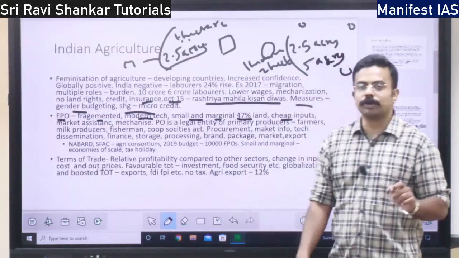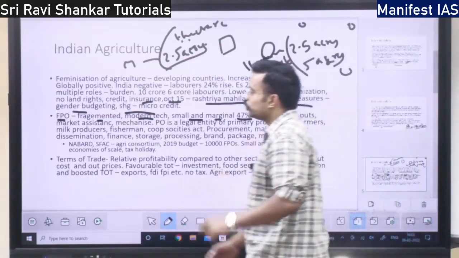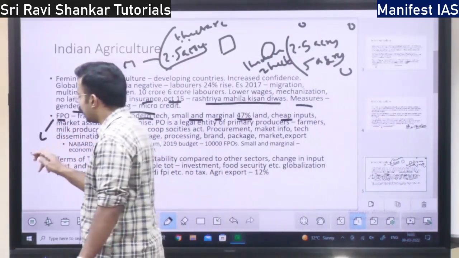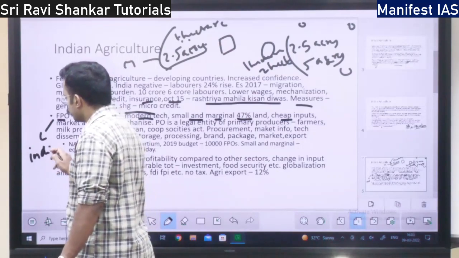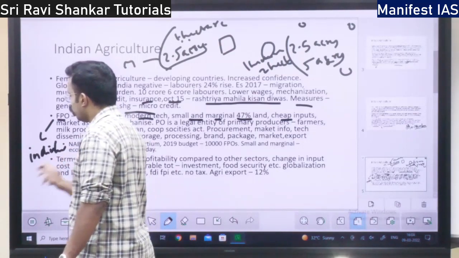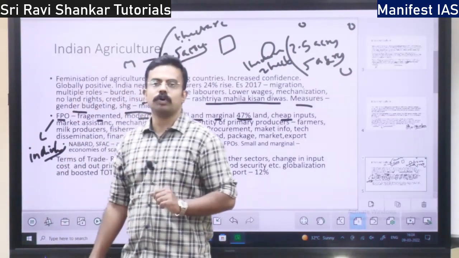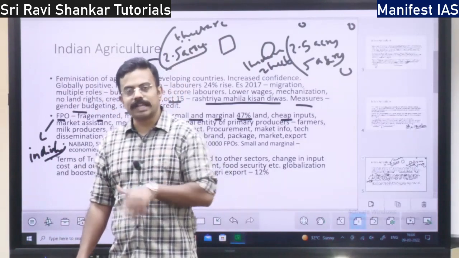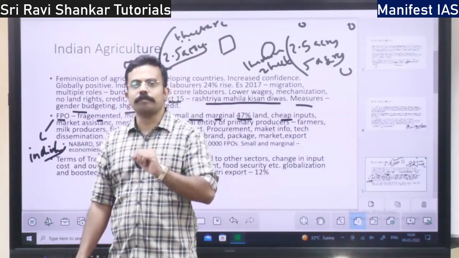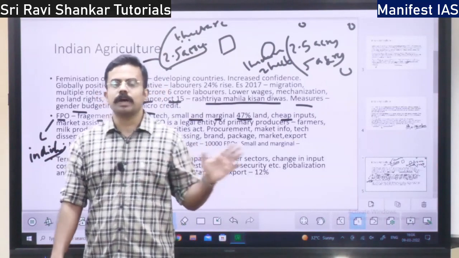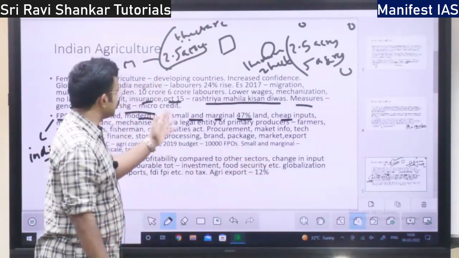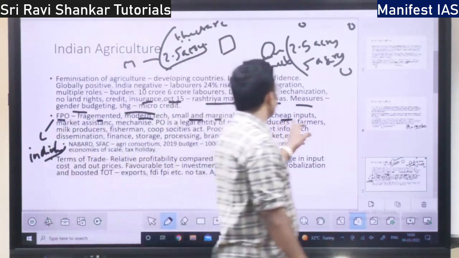But under farmer producer organization, the individual farmer will still be owning the land. So the individual farmer will not sell the land to FPO, right? Whereas FPO together will be having lot of farmers who come together for many benefits. These are some of the benefits. Then cheap inputs.